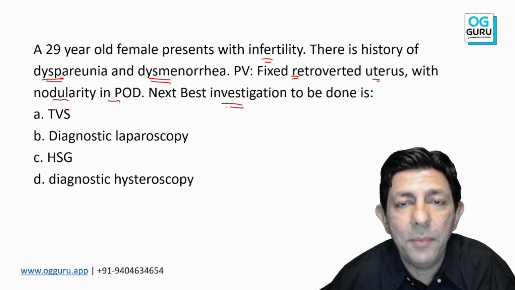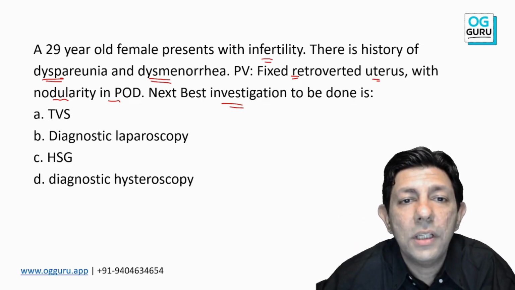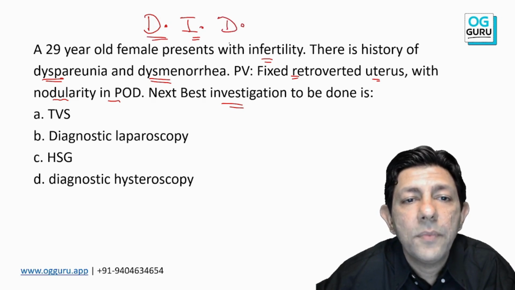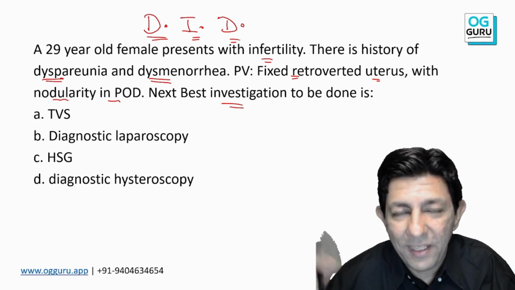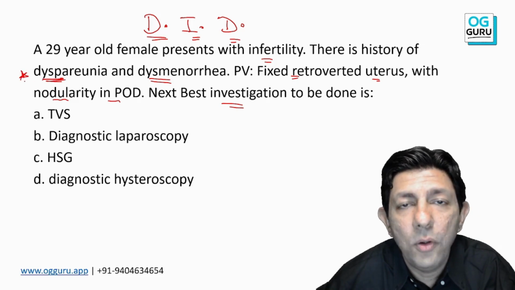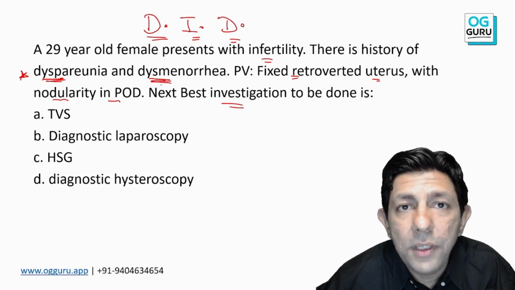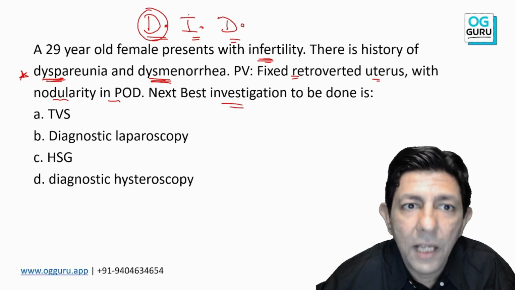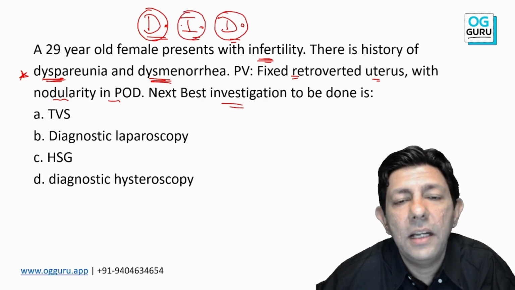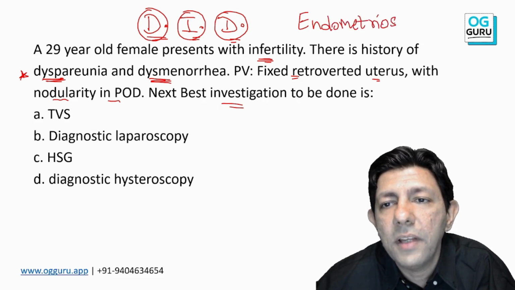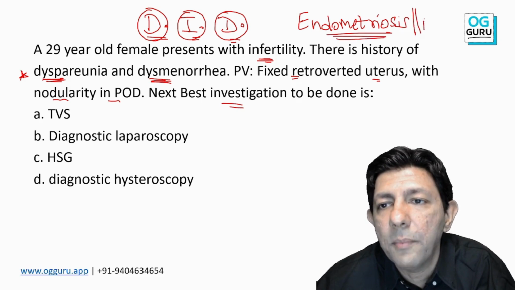First, the diagnosis. Anybody? If you look carefully at the question, the patient has come to us with a triad of DID. DID is what? Dance India Dance. That's how you remember. DID is dyspareunia, pain during sexual intercourse, dysmenorrhea, painful menses, and infertility. Is it clear? DID understood? So dysmenorrhea, dyspareunia, infertility, that is classical of endometriosis. Very hot topic. Recently MCQs have started coming on this.